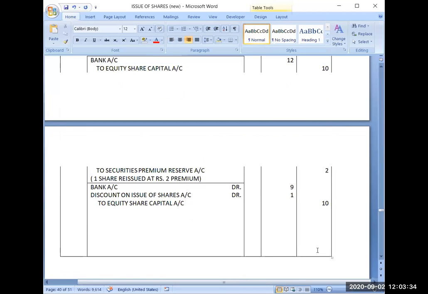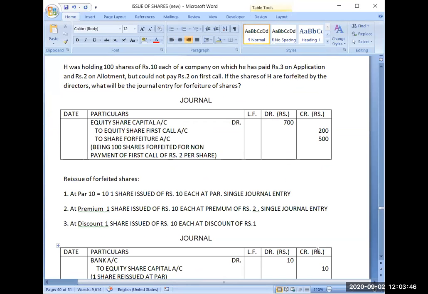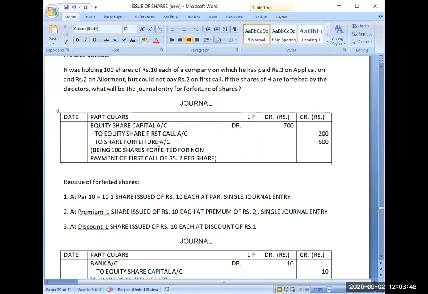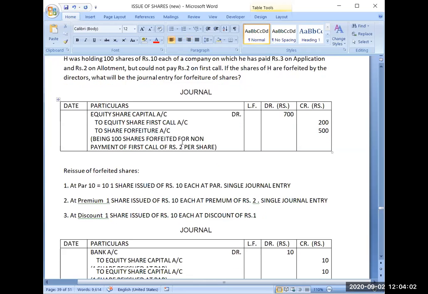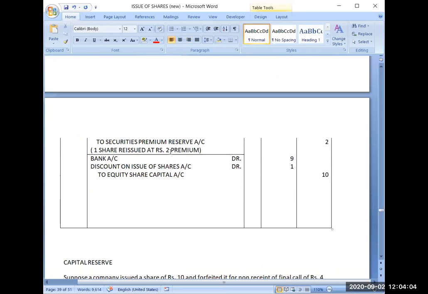Now one very important point. We are issuing shares at discount. Why has this discount been allowed by the Companies Act? Because when you have forfeited the share, you have obtained certain benefit. You are having some extra money on that share, which you are reissuing. Whatever loss you have to reissue this share, you will adjust from the share forfeiture account.